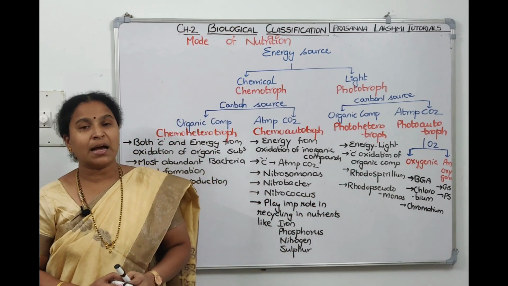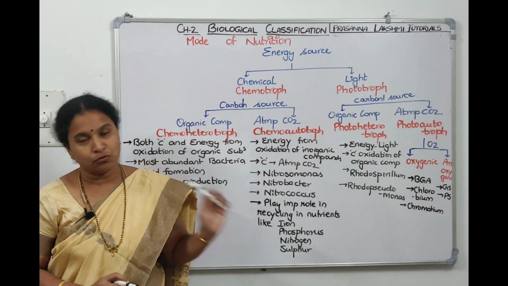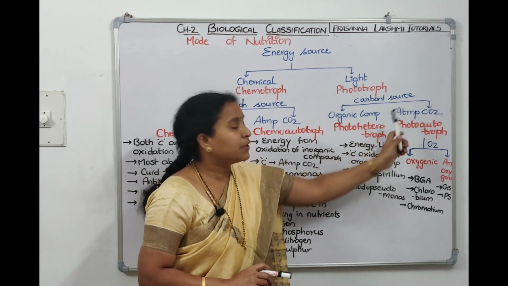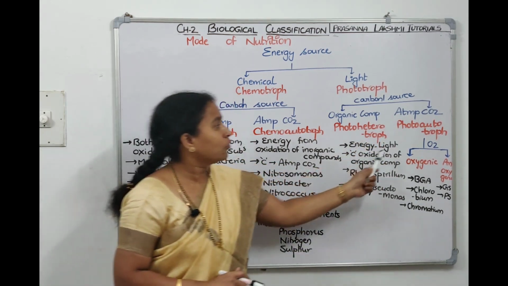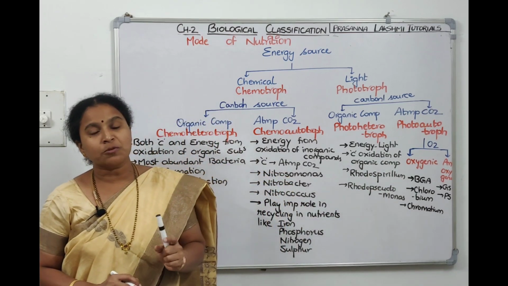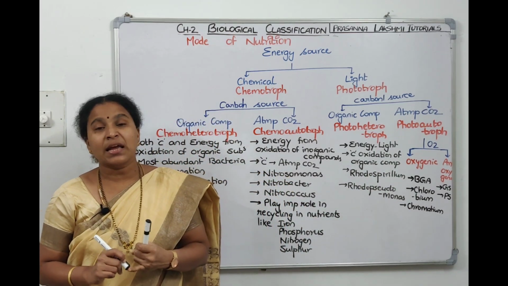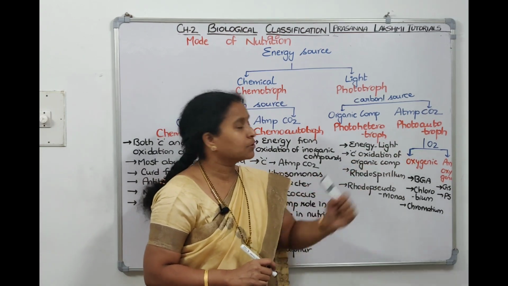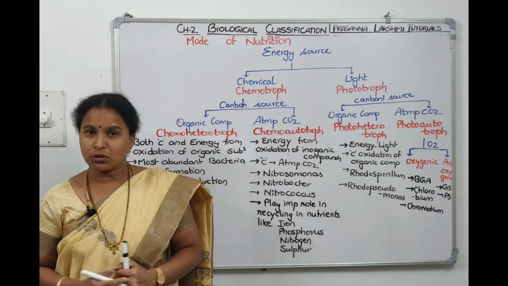Examples for photoheterotrophs are Rhodospirillum and Rhodopseudomonas. Now, if they take atmospheric carbon dioxide, then call it photoautotroph. Photoautotrophs means sunlight is the energy source and the carbon source is atmospheric carbon dioxide. Now photoautotrophs, they do photosynthesis.